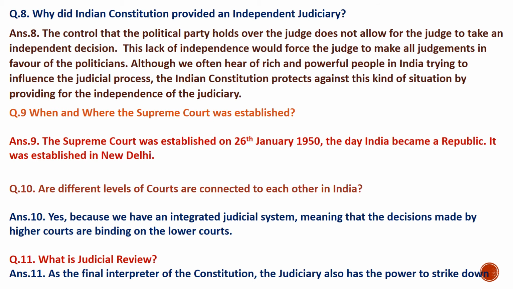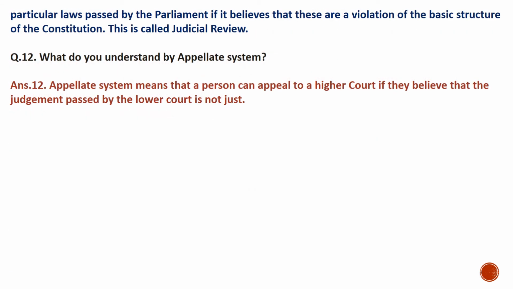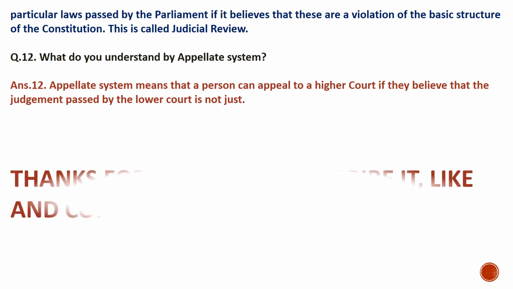What is judicial review? As the final interpreter of the constitution, the judiciary has the power to strike down any laws passed by the parliament if it believes that they are a violation of the basic structure of the constitution. This is called judicial review. What do you understand by the appellate system? The appellate system means that a person can appeal to a High Court if they believe that the judgment given by the lower court is not just.